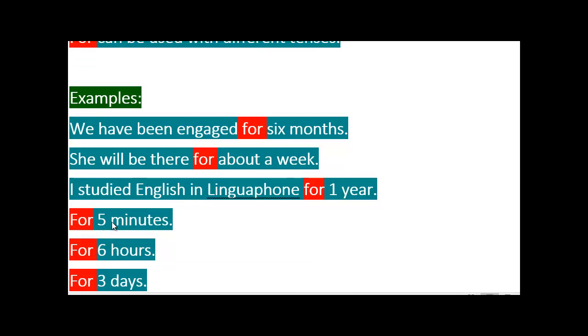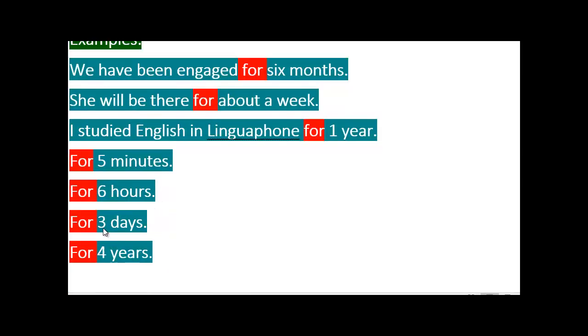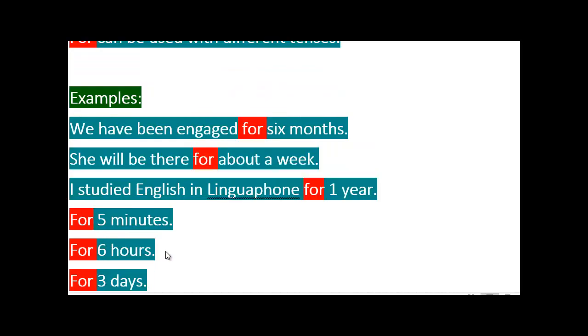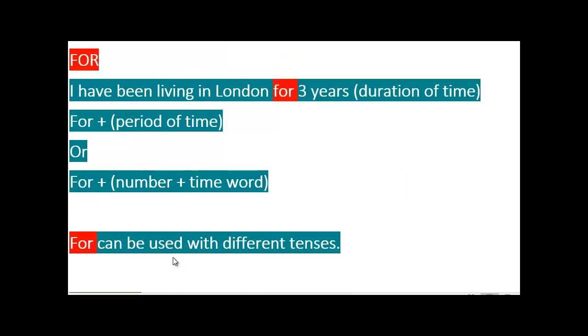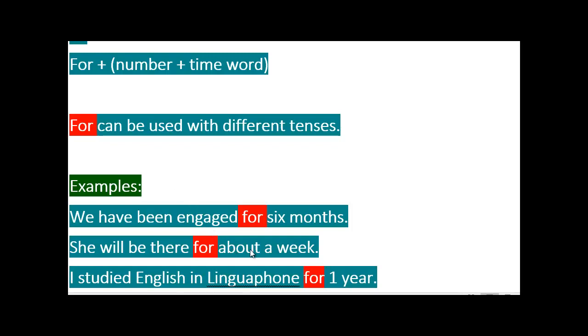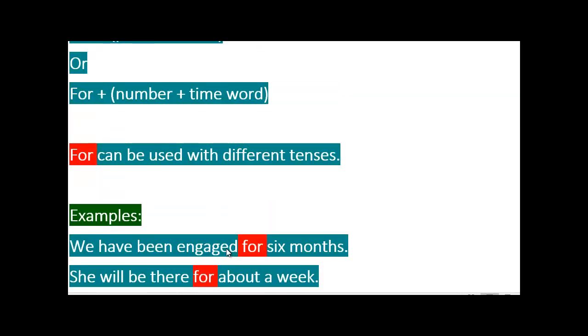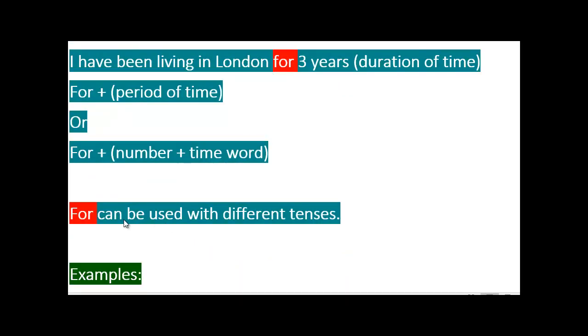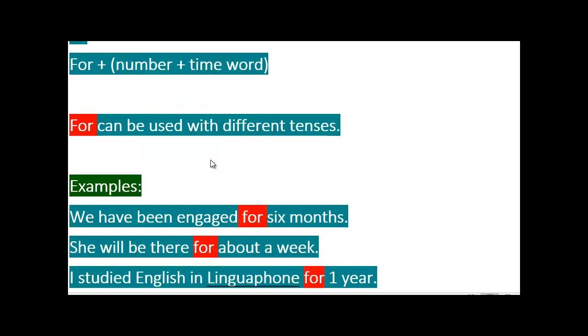Here we have numbers and expressions of time: for 5 minutes, for 6 hours, for 3 days, for 4 years. All these are durations, a period of time, or a number plus a time word, or an expression of time, like about a week. We use that with for.